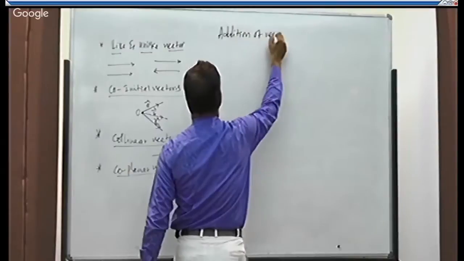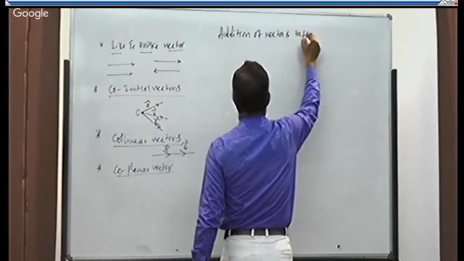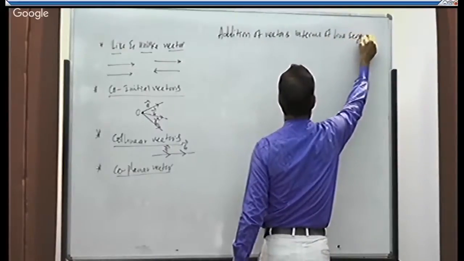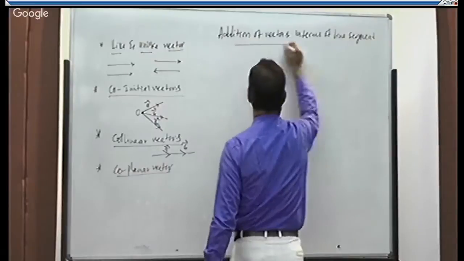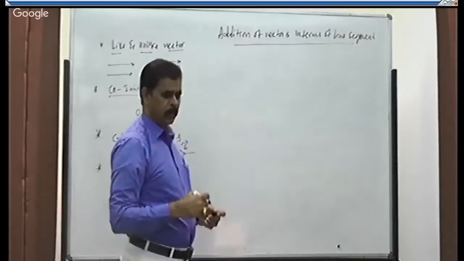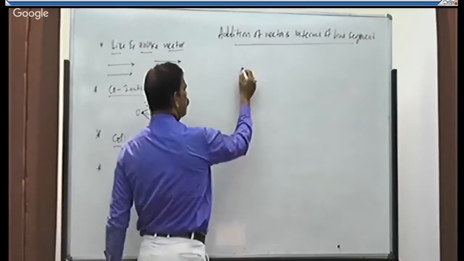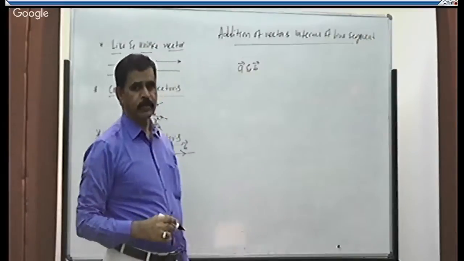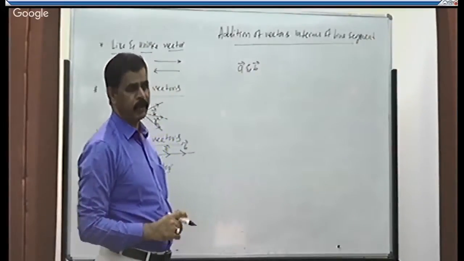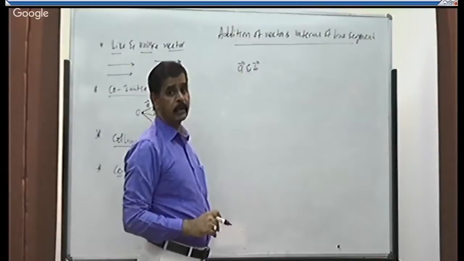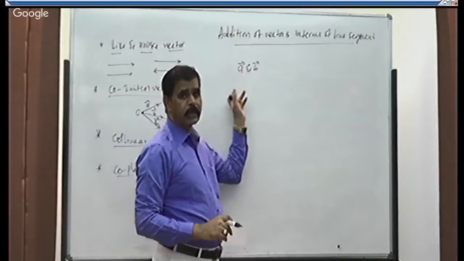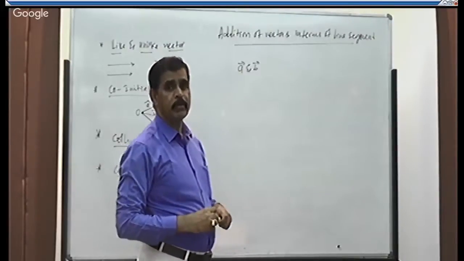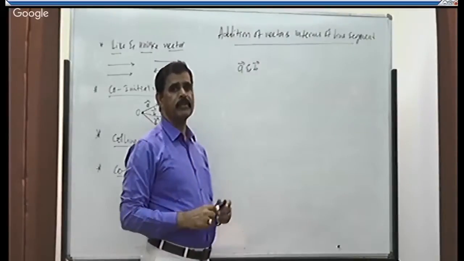Addition of vectors in terms of line segment. How to add two vectors on paper, on board. Let us take two vectors A and B. If I add these two, I should use the laws of vectors. I cannot add them directly, right? Because they are having both magnitude and direction. The scalar quantities can be added directly, but vector quantities cannot be added directly. We should use the laws of vectors.